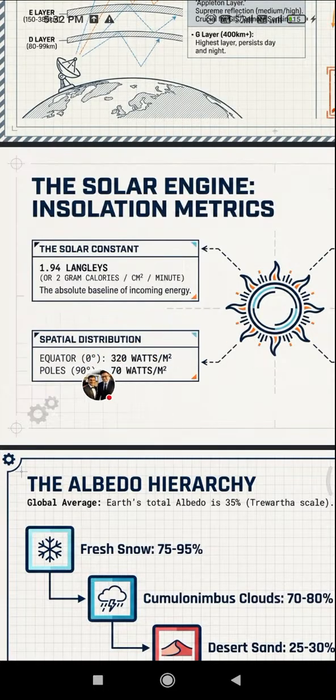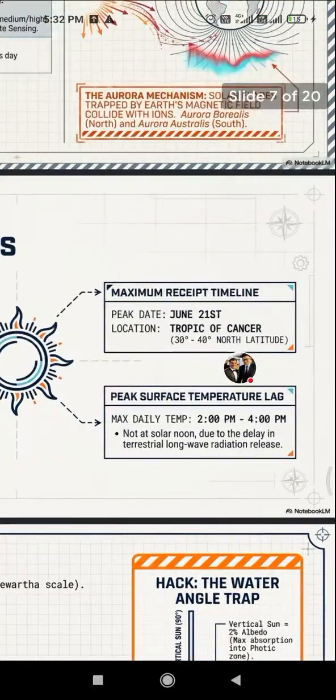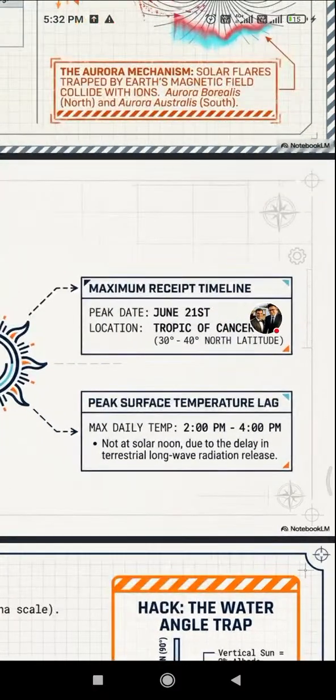Spatial distribution: equator 330 watts per square meter, and poles 70 watts per square meter. Maximum insolation timeline: peak June 21st, at the Tropic of Cancer, 30 to 40 degrees north latitude. Peak surface temperature lag: maximum daily temperature occurs at 2 to 4 pm, not at solar noon, due to the delay in terrestrial longwave radiation release.